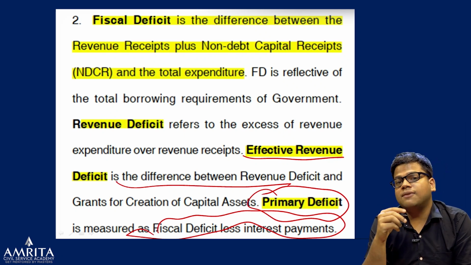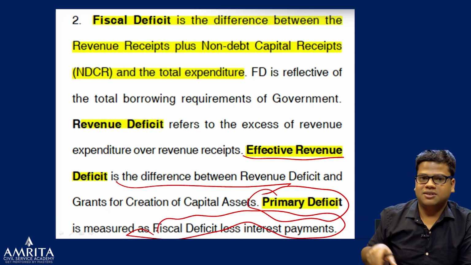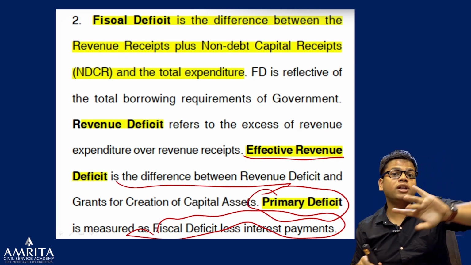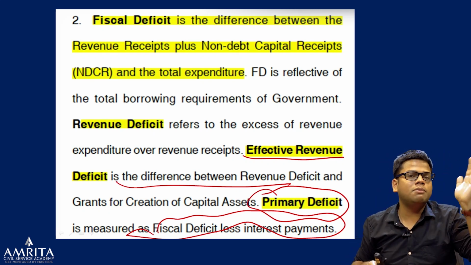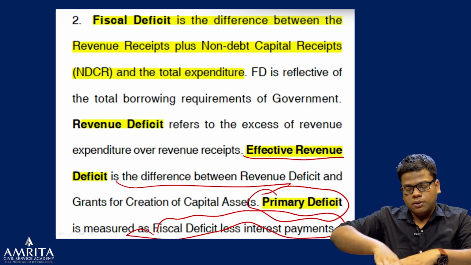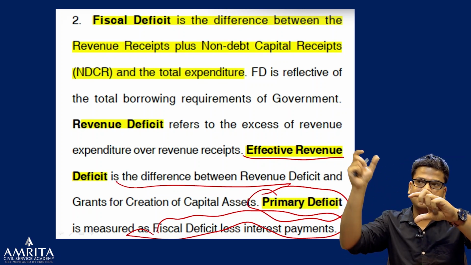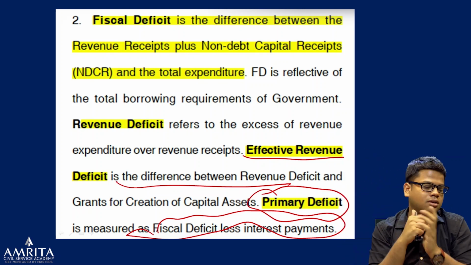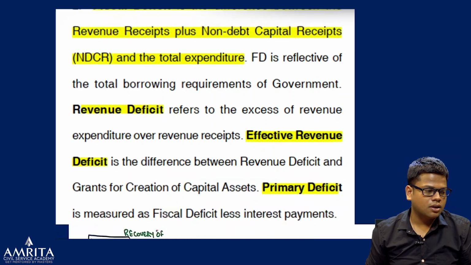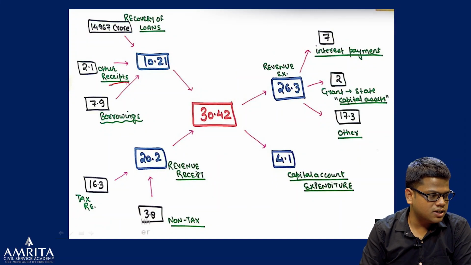So what the primary deficit will show in actuality is how much you have borrowed for this year, because interest payment was on borrowing done by the previous government, for example the previous government in the last budget cycle. If you want to take the performance of this government, you reduce the interest payments from the fiscal deficit. So now you will get the primary deficit. So for example, this is the fiscal deficit 7.9.